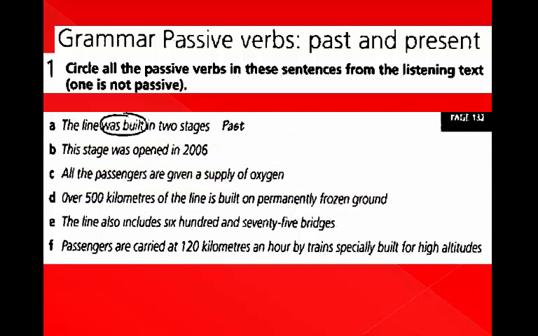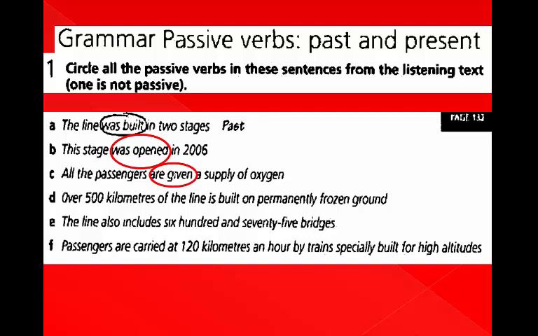Sentence A. The line was built in 2 stages. Where is the passive verb here? The passive verb here is was built. With what tense? Past simple. Sentence B. This stage was opened in 2006. Where is the passive verb here? The passive verb here is was opened. Which tense? Past simple.